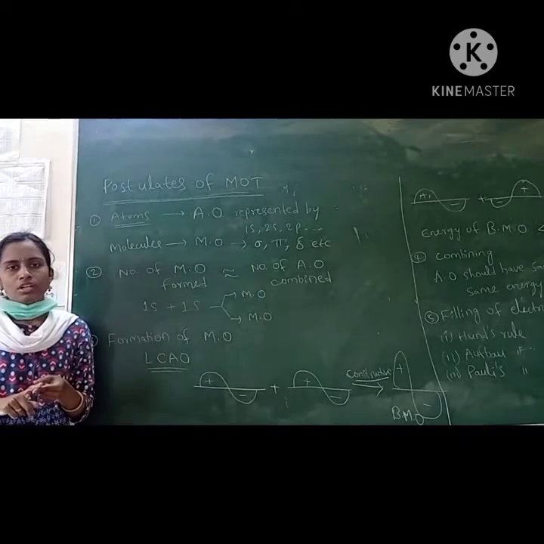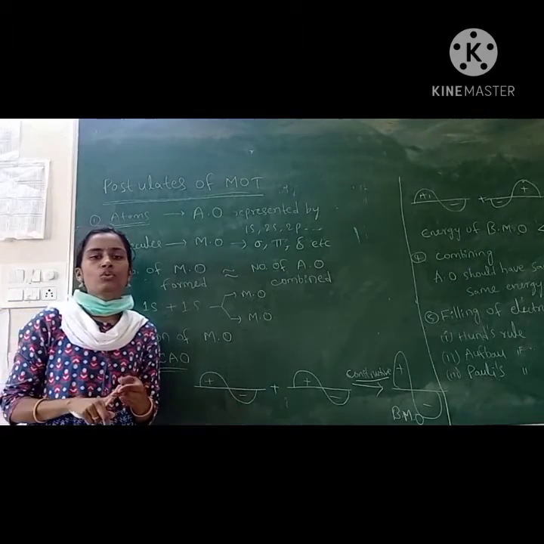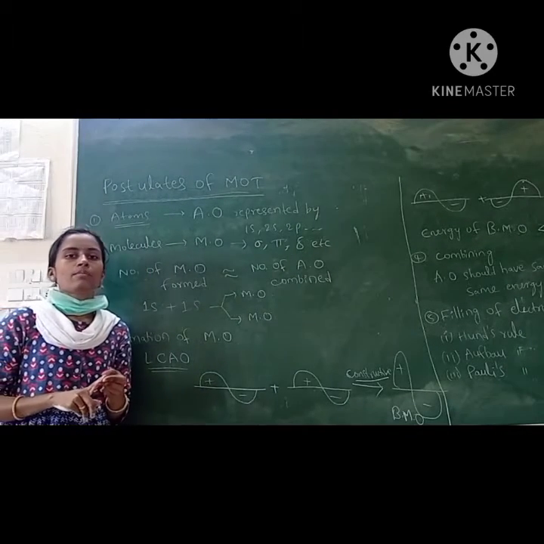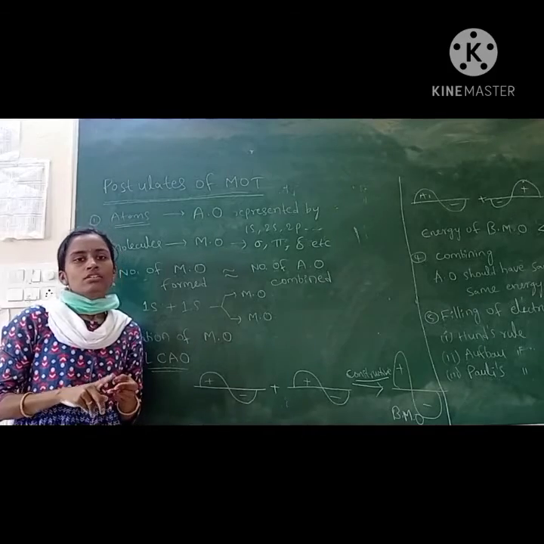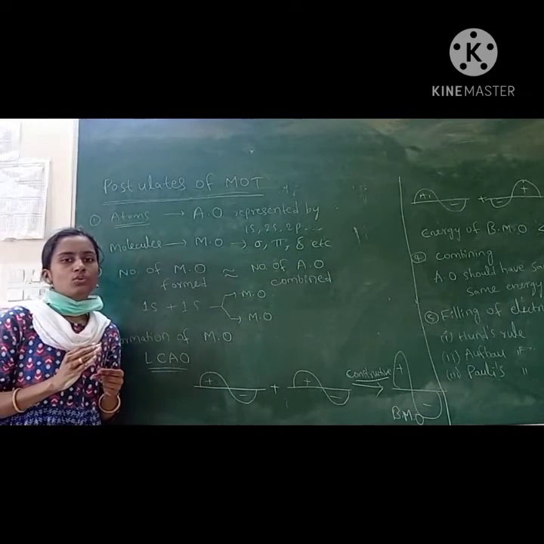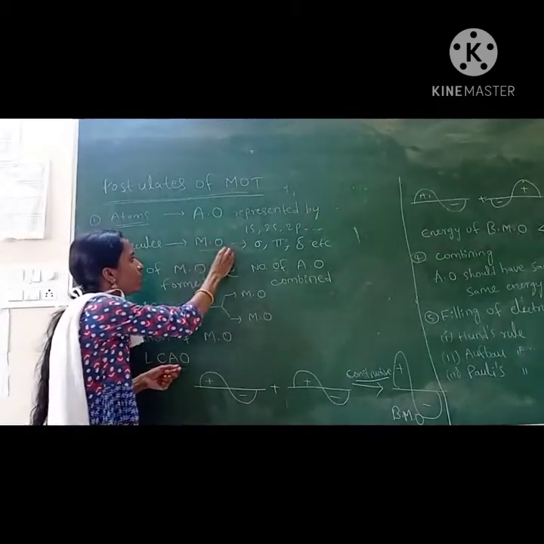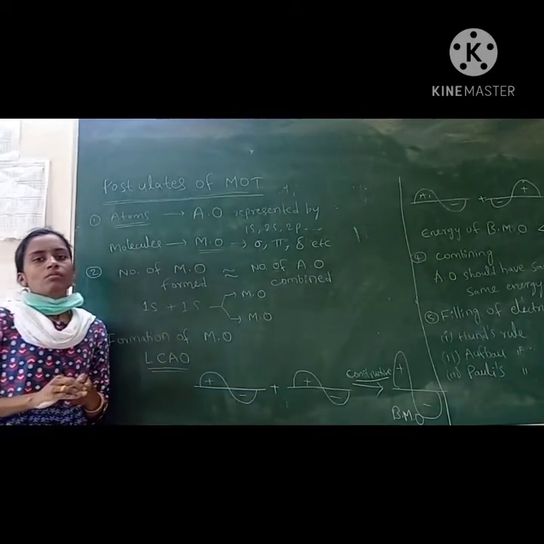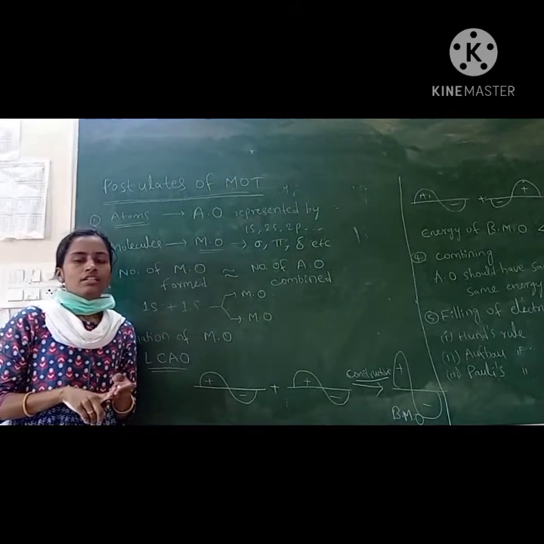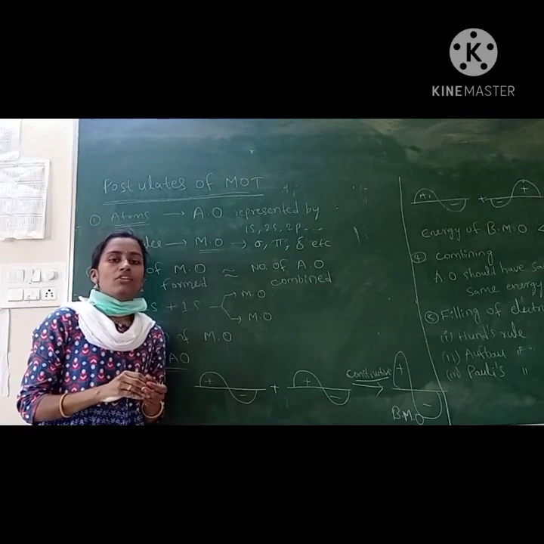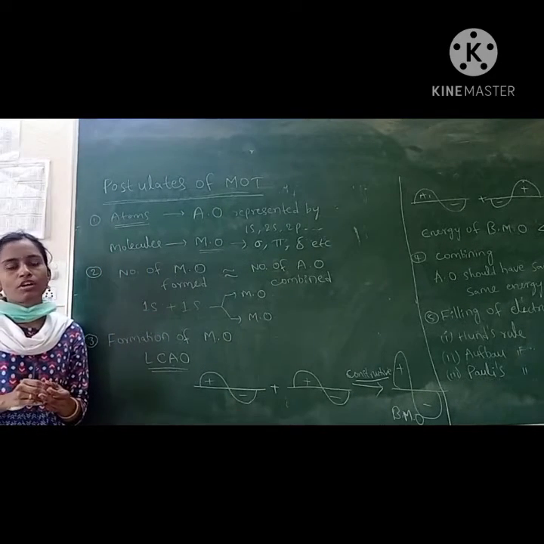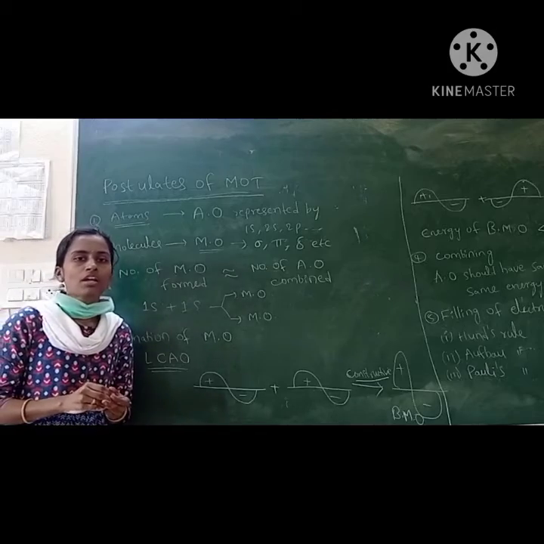In atoms, electrons are attracted by only one nucleus, but in molecular orbitals, electrons are attracted by many nuclei. Suppose an H2 molecule is there, with 2 nuclei. That's why molecular orbitals are more stable than atomic orbitals, and that's why atomic orbitals combine to form molecular orbitals.